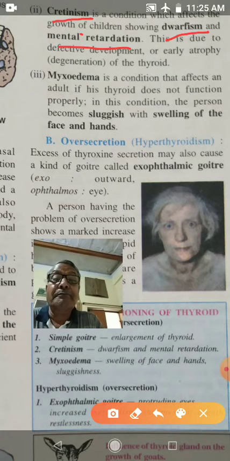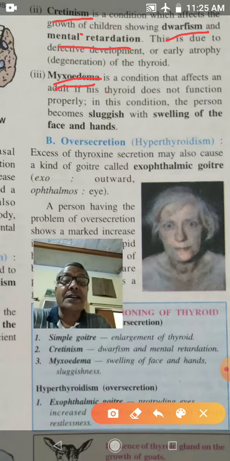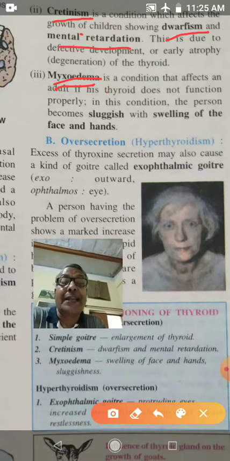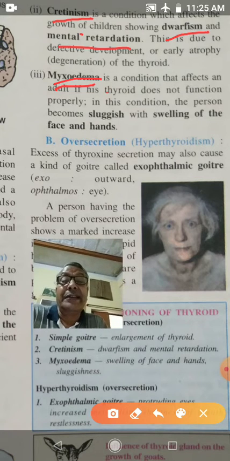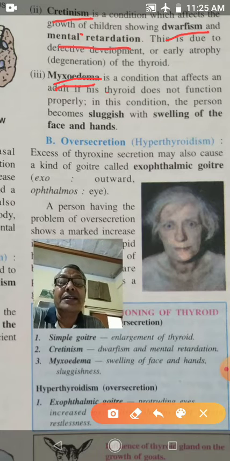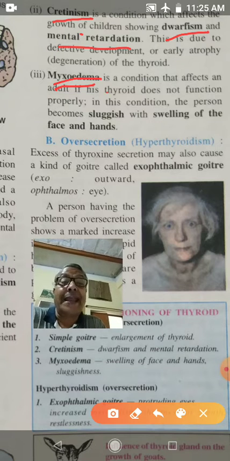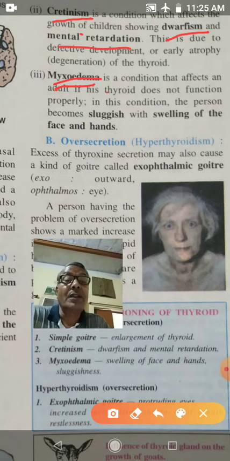And next is myxoedema. A person suffers from this type of disease when there is under secretion of thyroxine, less secretion of thyroxine, in an adult. Thyroid does not perform its function properly.